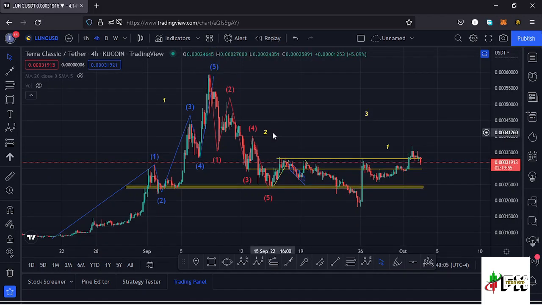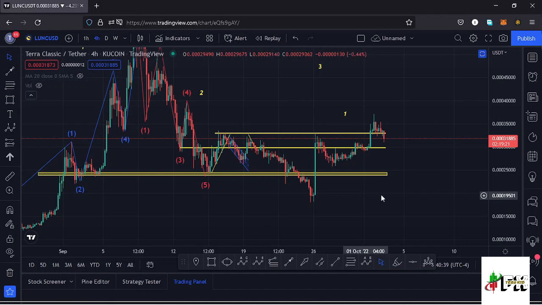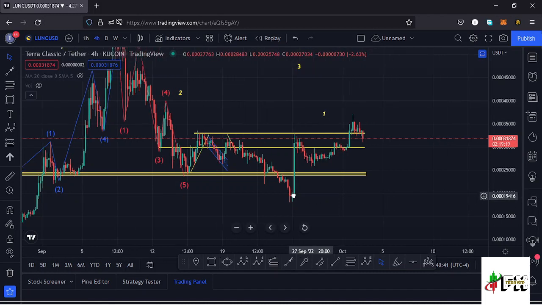Basing my analysis on the Elliott waves, having seen the formation of a higher Elliott wave count 1 and also a higher Elliott wave count 2, and we have made our low down here in the formation of a higher Elliott wave count 2, whatever we expect on this other side is an impulsive movement to the upper side in the formation of a higher Elliott wave count 3. And because a wave 3 is an impulsive wave, we also expect to see fractal waves in formation within that wave 3, and I believe that is what we are seeing here on the Lunc chart.